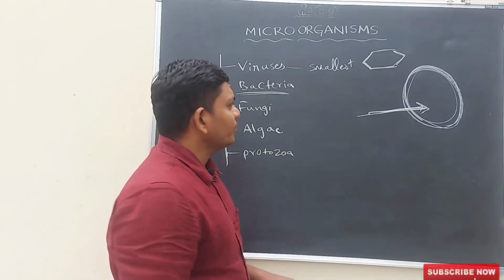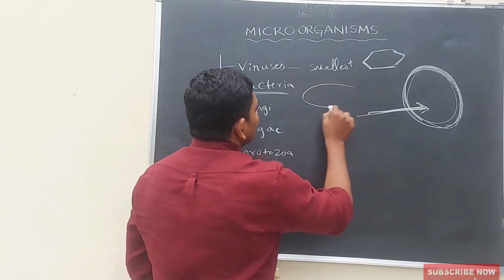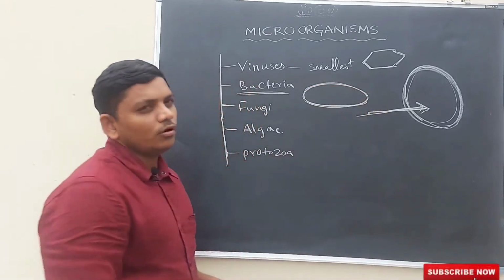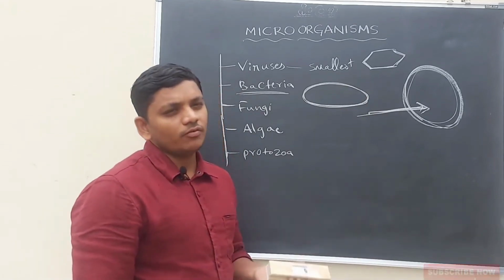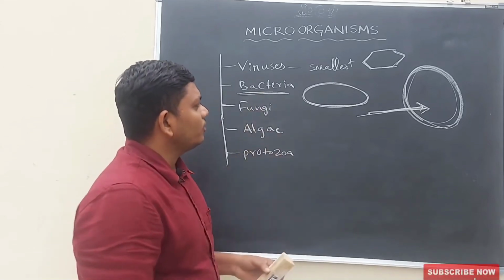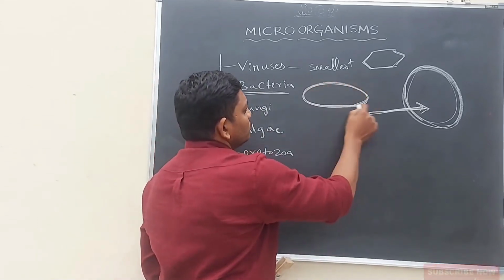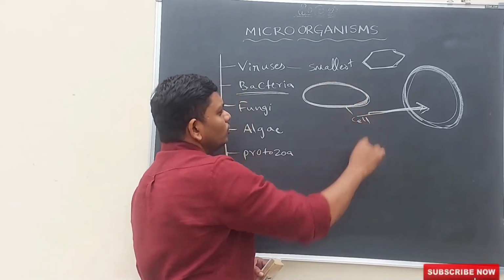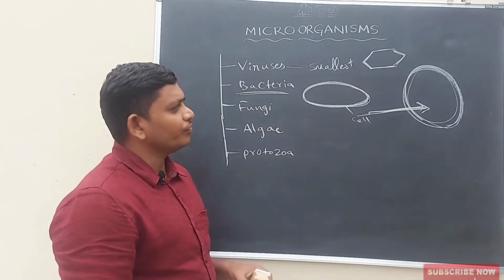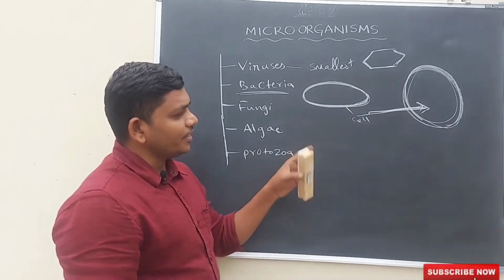Bacteria also have a cell wall around them, like plant cells. You know, plant cells have cell walls around the cell. In the same way, bacteria also have a wall-like structure. This is also called a cell wall. So viruses and bacteria both have cell walls around them. There is a small difference between bacteria and viruses.